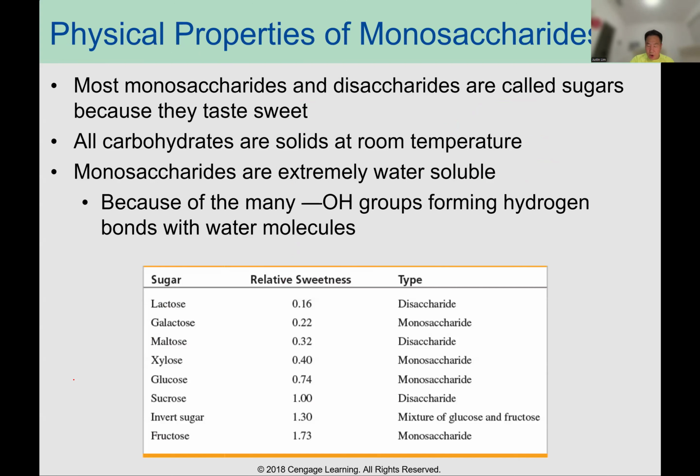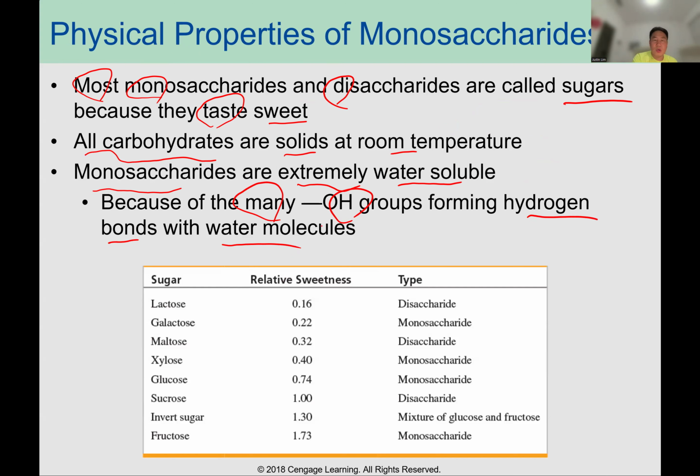Physical properties of monosaccharides. Most monosaccharides and disaccharides are called sugars because they taste sweet. All carbohydrates are solid at room temperature. Monosaccharides are extremely water soluble because of the many hydroxyl groups forming hydrogen bonds with water molecules.